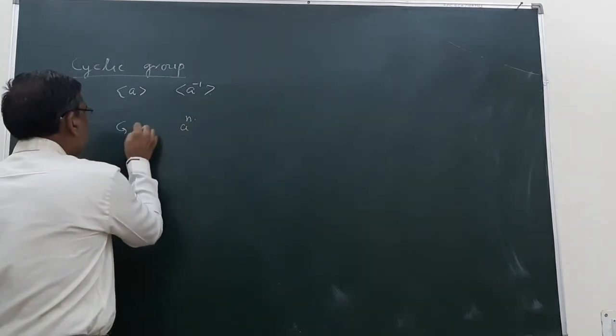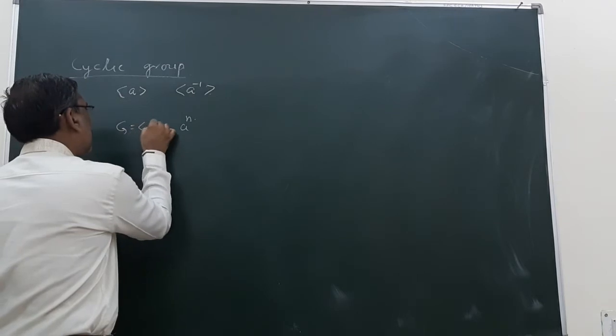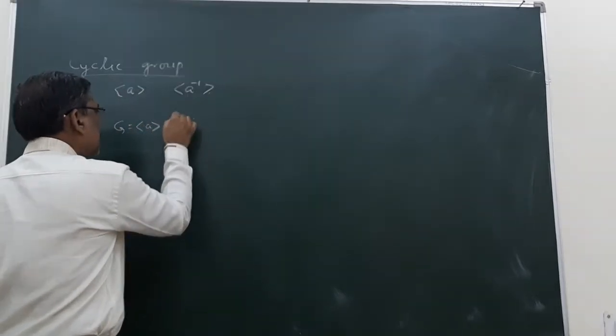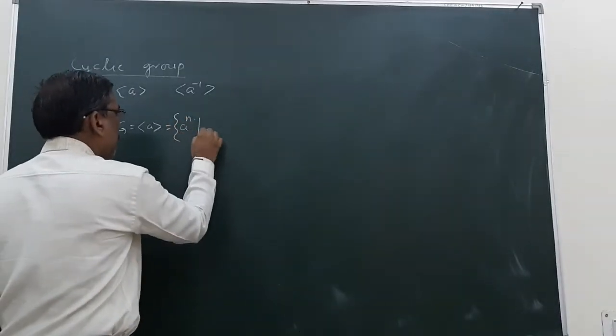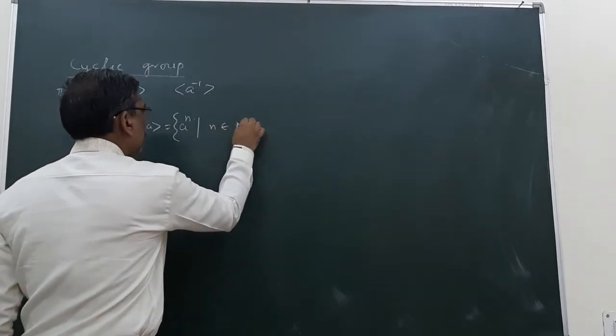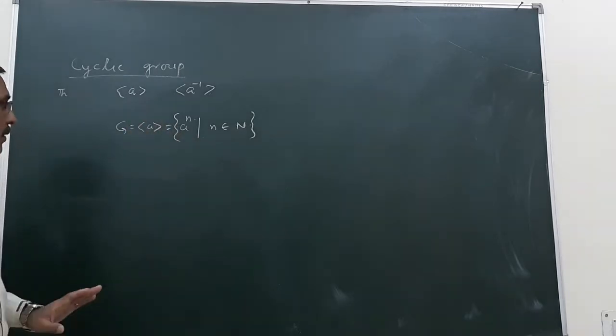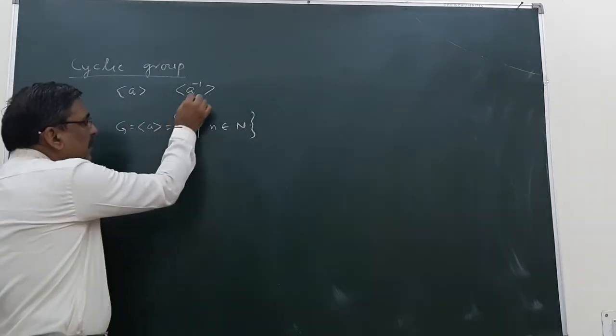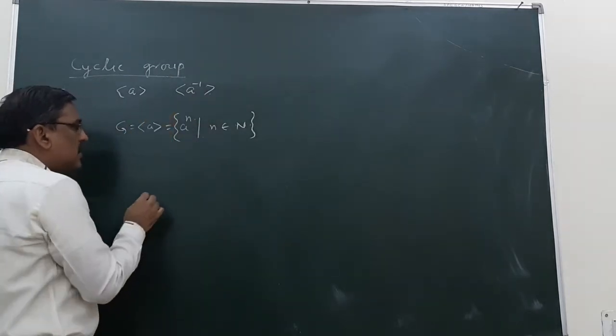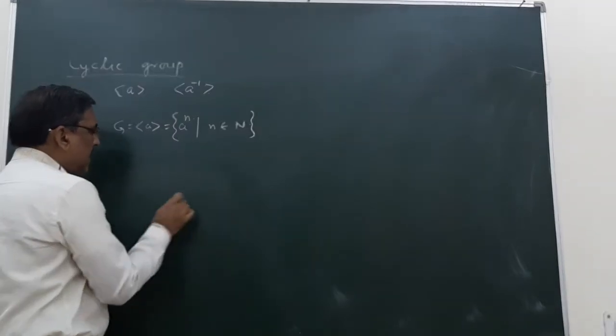So this I can write as G is equal to {A raised to the power n, such that n belongs to Z}. And also A inverse is a generator of this. How can we say this?